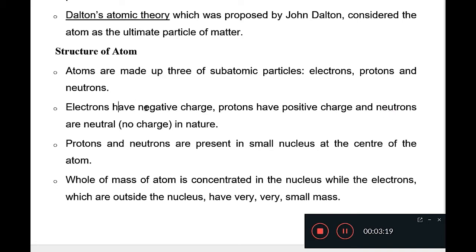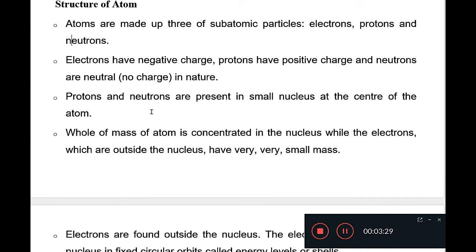Protons and neutrons are present in a small nucleus at the center of the atom.